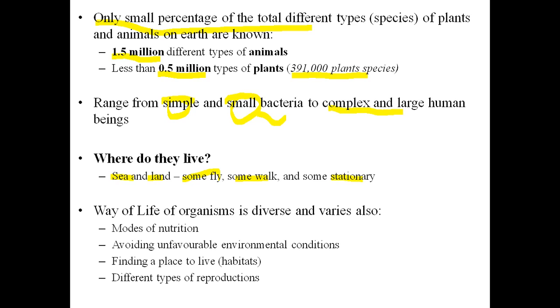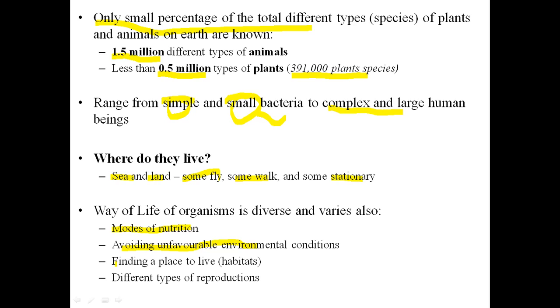And in these organisms, their ways of life are diverse and different. Each organism has a different way of life, so they have different modes of nutrition. They generally avoid unfavorable environmental conditions. All living organisms prefer to be in an environmental condition that is favorable for their lives and for their food. So they will always avoid unfavorable environmental conditions.